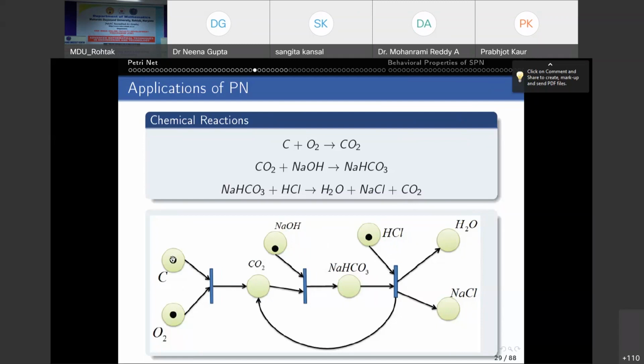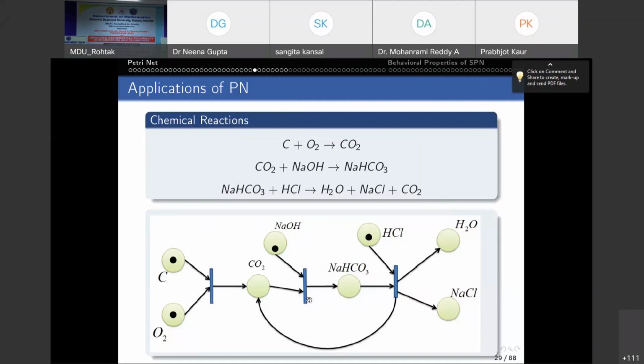So this is the initial marking. Okay, if you say this is first place, second place, third place, and so on, so you can write accordingly 1, 1, 1, 0, 1, 0, 0, 0. So this is initial marking. Now if you see, C and O2 receive one token. So obviously this transition, which is this reaction, will take place. No other reaction will take place.